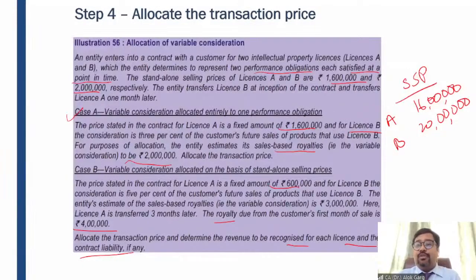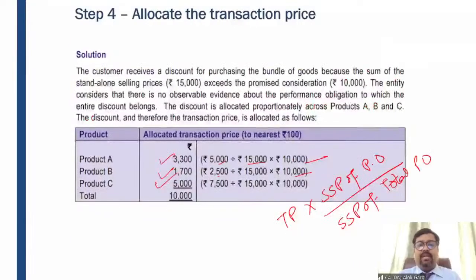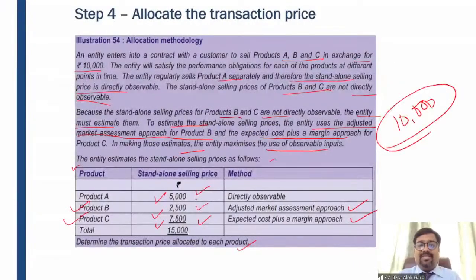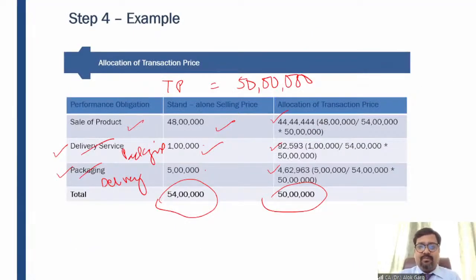Clear. So you need to just do illustration number 56 to better understand and revise the allocation of variable consideration, where both the cases are given, where it is related to one performance obligation and where it is related to multiple performance obligations, right? I have covered this concept with the help of a lot of examples and 2 illustrations with the institute study material.